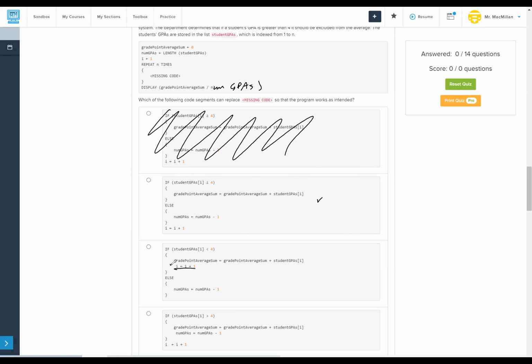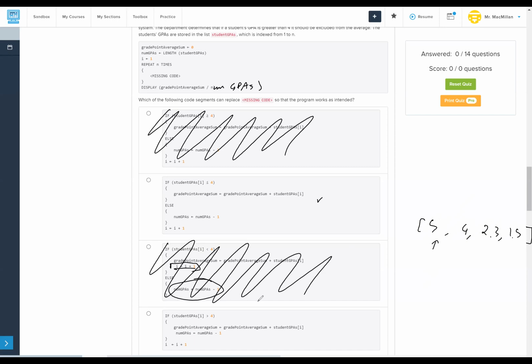Now, the reason this one won't work is because we only increase our I if we correctly got something. So if our very first thing in the list was a 5, then I is never going to increase. We're going to subtract 1 from our number of GPAs forever. So this one is disqualified because we need to increase our I each time in the loop.